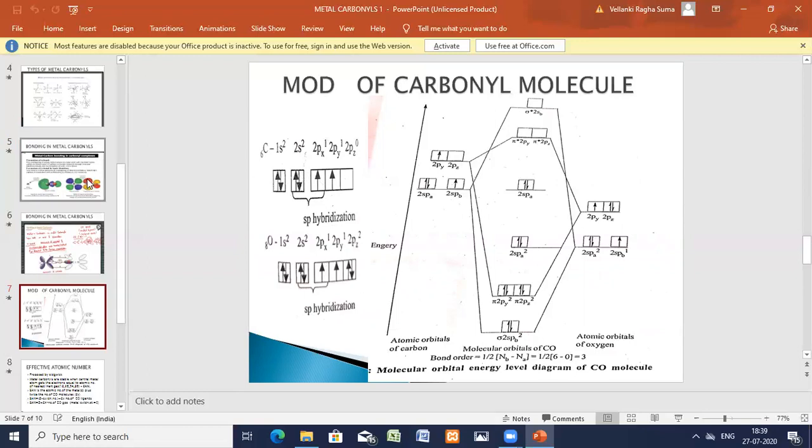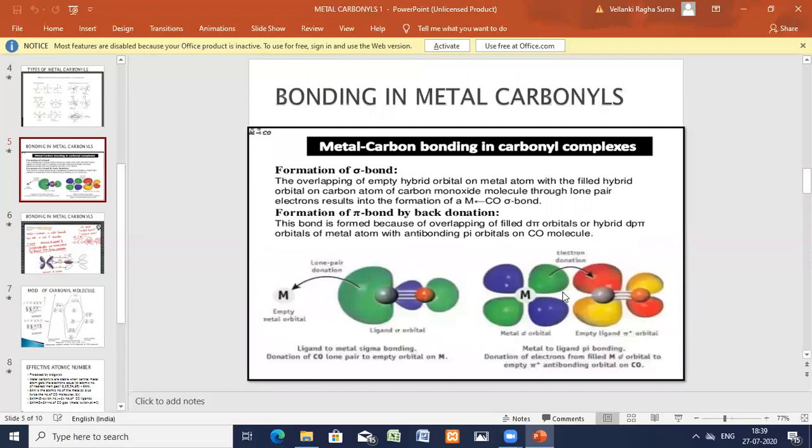Now this carbon monoxide has approached the metal. This carbon is giving its two electrons to the metal, thereby forming a sigma bond. And the metal in turn gives its back donation electrons and forms a pi bond. Okay, so after carbon monoxide bonds to the metal, the bonding is in this way: metal double bond C double bond O. That is the bonding in metal carbonyls.